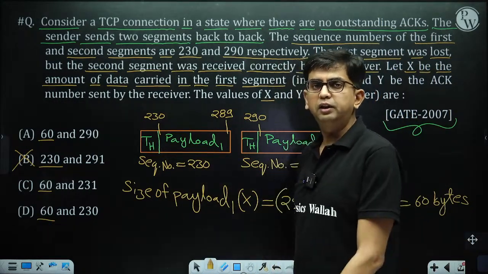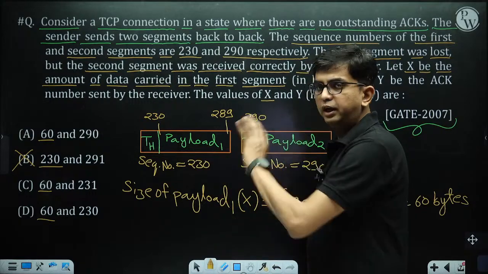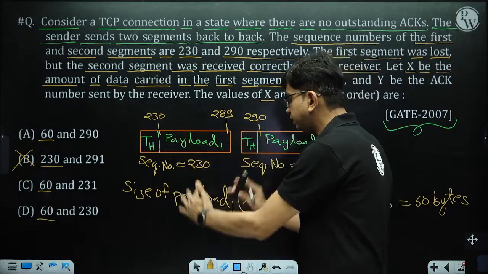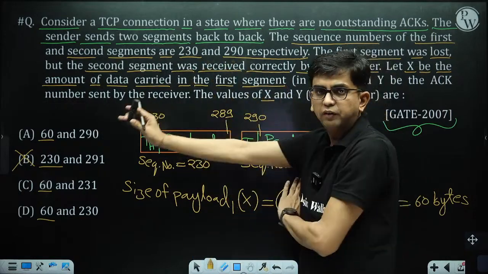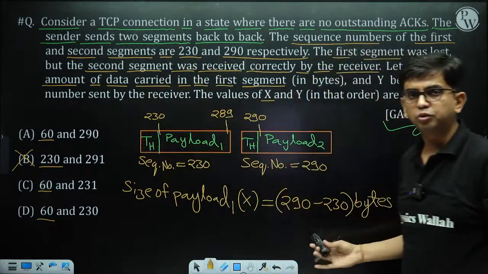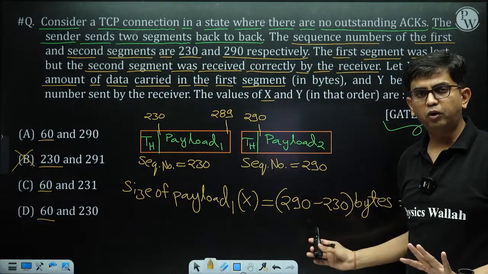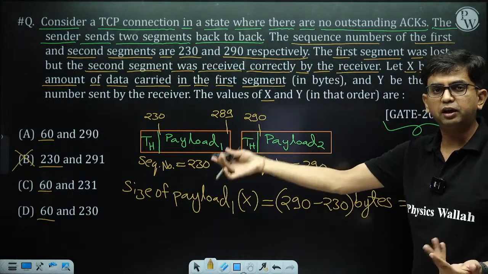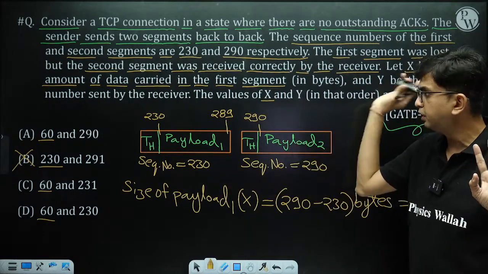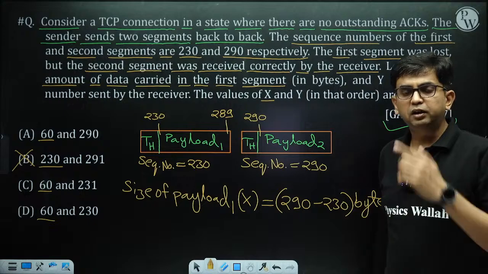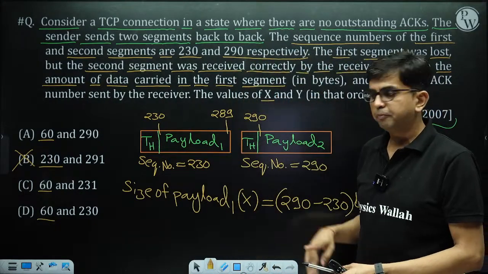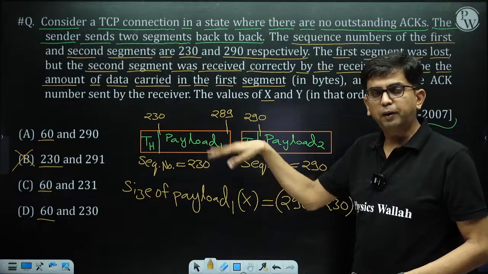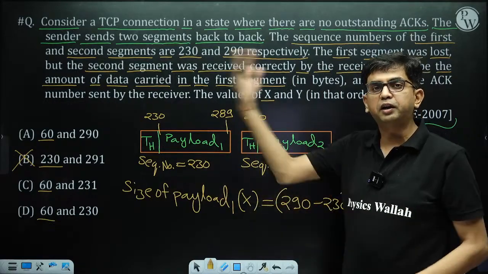So here, the size of payload 1, that is X, we can easily evaluate by subtracting these two sequence numbers. That is the amount of data carried in the first segment. But the second thing it is asking is that, in spite of the first segment being lost, the second segment directly reaches.